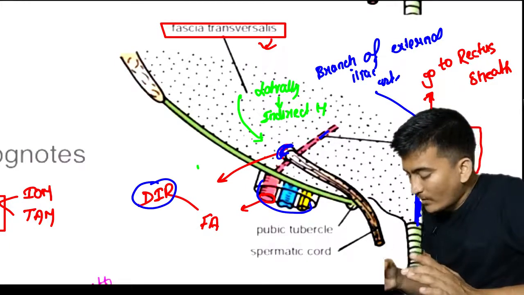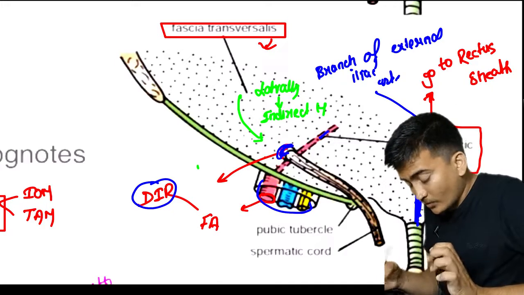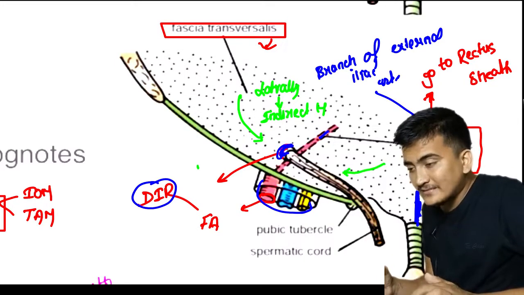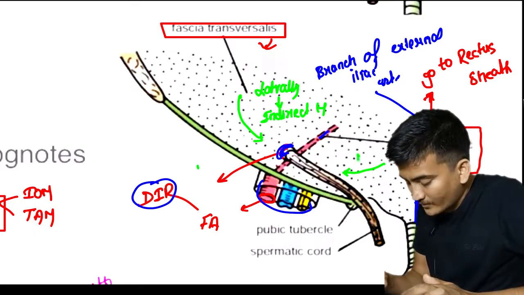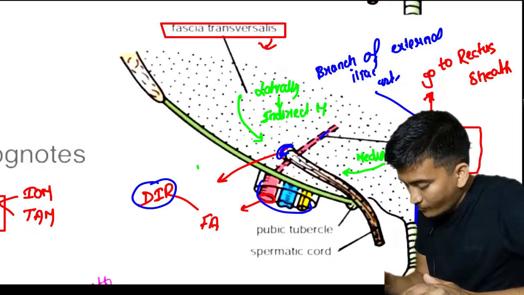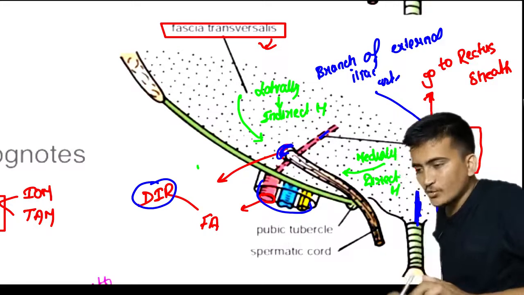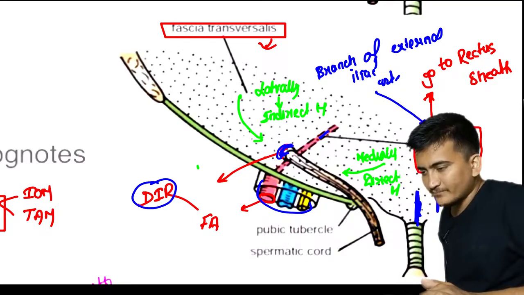Now what if the hernia comes from medially? If the hernia comes from medially, then it is called a direct hernia. Direct hernia.